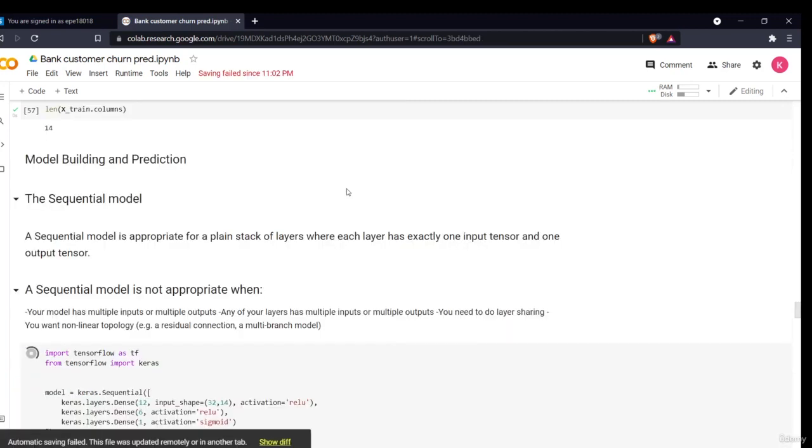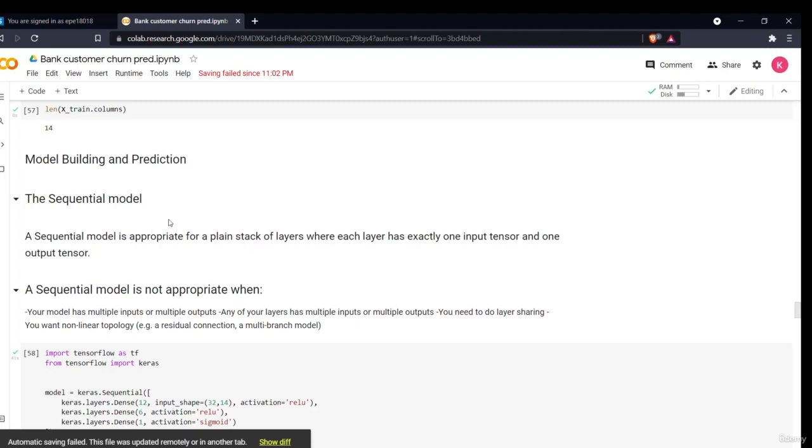Hello all. Welcome to our next section of this project, that is the model building and prediction using the machine learning techniques. As I mentioned earlier, we are using the artificial neural network. In that, we'll be using the sequential model. As I told earlier, artificial neural networks, or basically neural networks, are algorithms which use different hidden layers to make the predictions. Artificial neural networks mainly resemble the human brain, how a human brain functions. Similarly, it functions on the basis of that. So, artificial neural network is a kind of unsupervised learning in which the model learns itself from the data present.